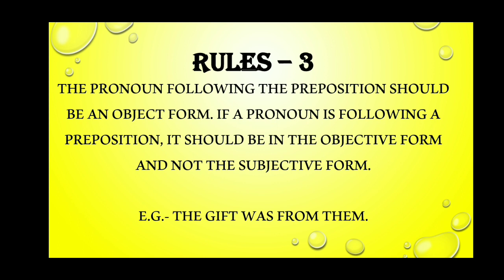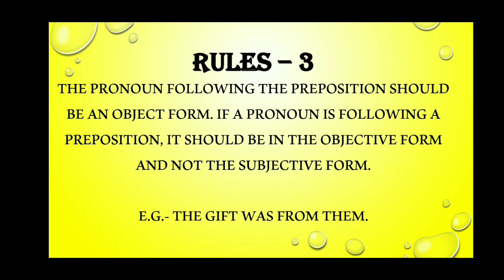Next is rule number 3, which says the pronoun following the preposition should be in the object form. The noun or pronoun following a preposition forms a prepositional object.